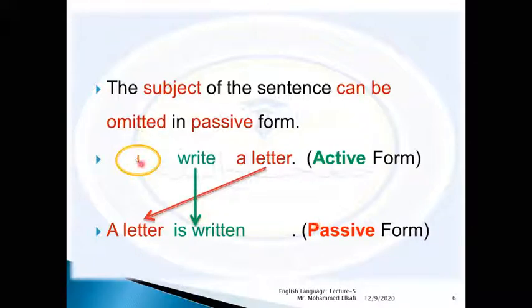So the I included in the active form, I write a letter, is hidden in the passive form. So a letter took the place of the subject, and then we use the verb: a letter is written. Okay.